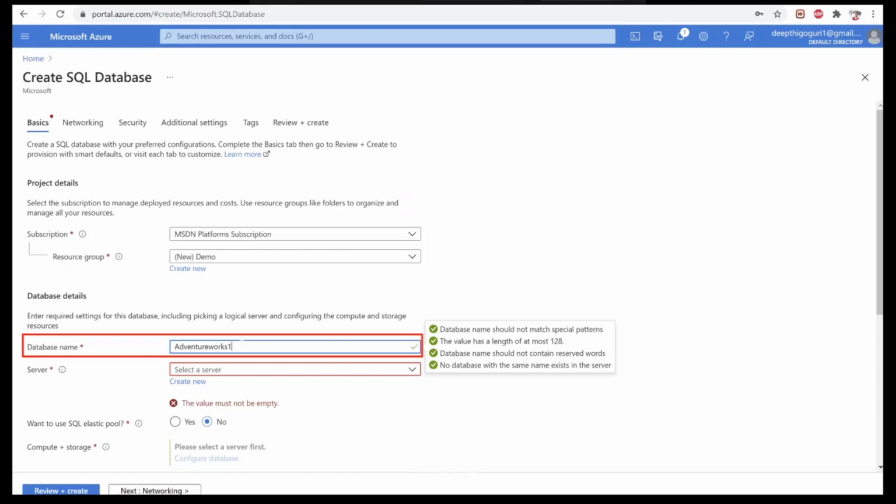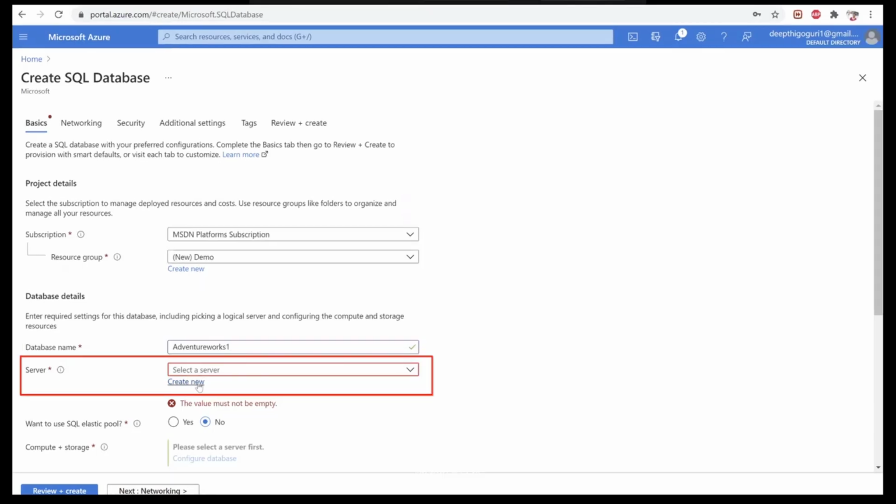So give the database name, and then as we are creating the Azure SQL database, we do need to have something to connect to when we are using Management Studio, right? So that is the reason we create the logical server where we put this database, so that once we connect to the Management Studio, we feel like we have a server, but that's not the server. That's a logical server where we are connecting to the Azure SQL DB.